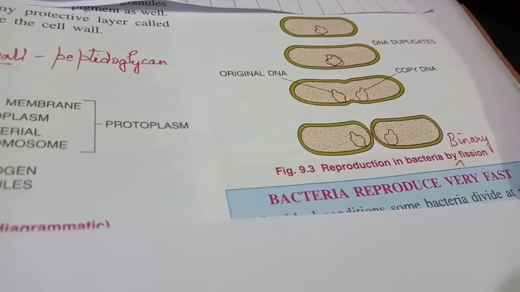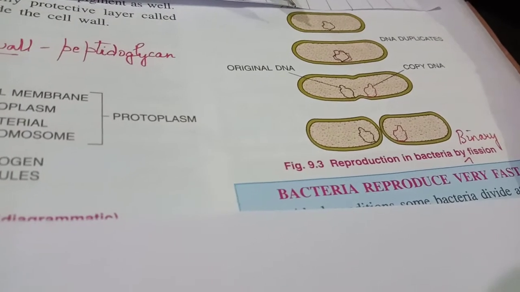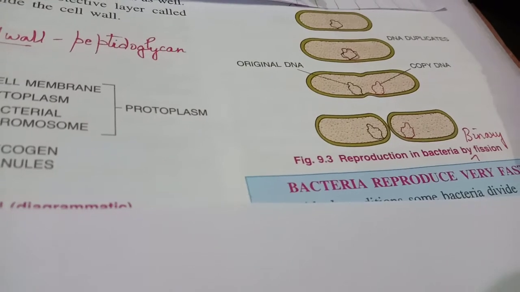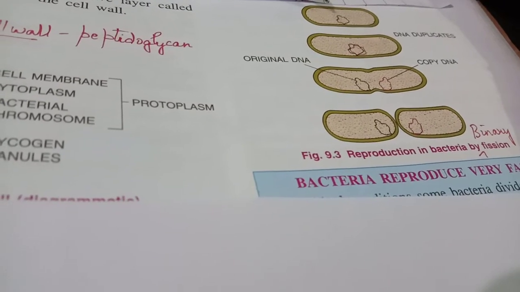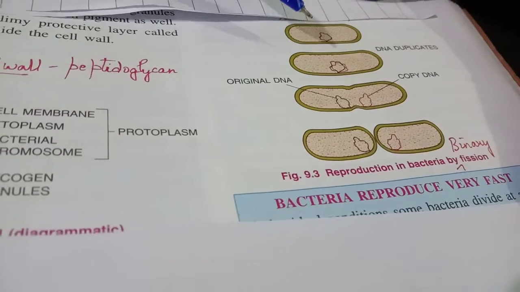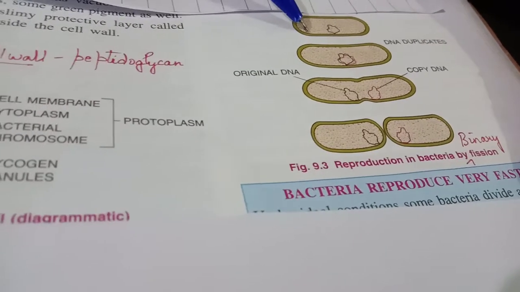This is one example of how binary fission takes place. When suitable conditions are there, bacteria can undergo binary fission, that is asexual reproduction. What happens?